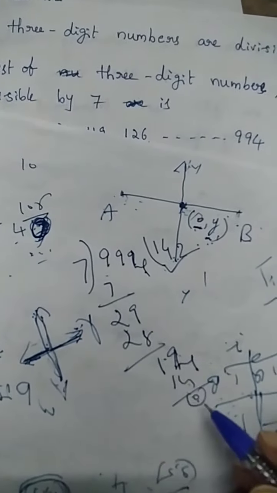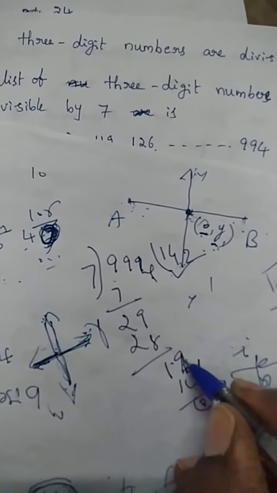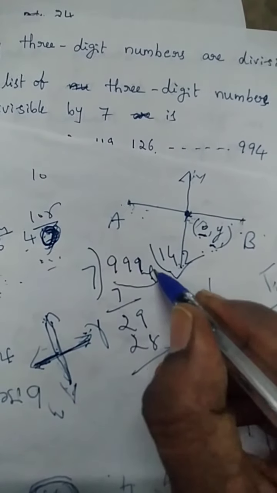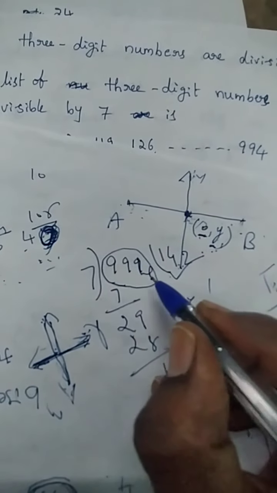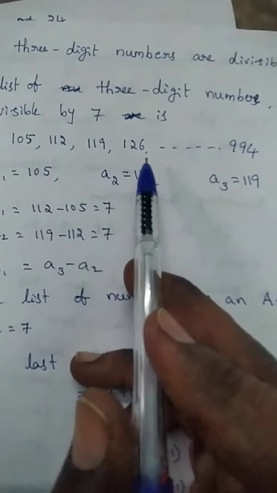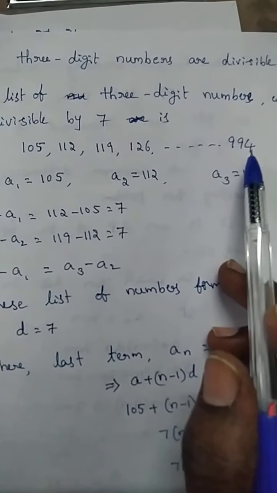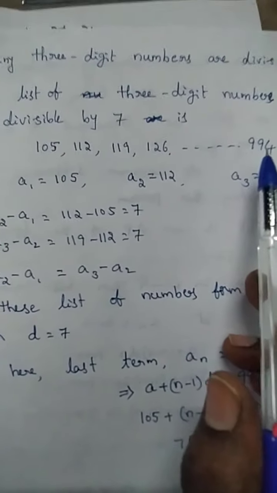So if 9 is there, the remainder is 5. If 4 is there, then automatically the remainder is 0. Then this number is 994. So 105, 112, 119, 126, and so on, up to 994. This is the list of numbers which are divisible by 7.